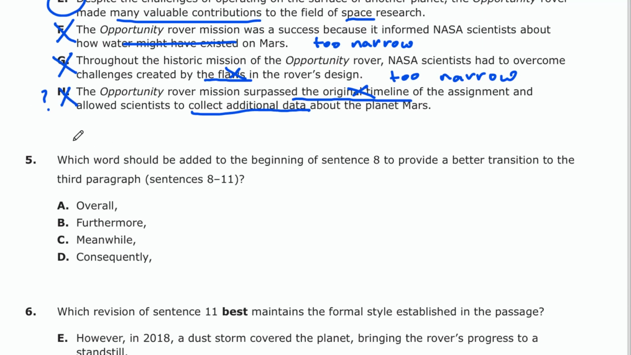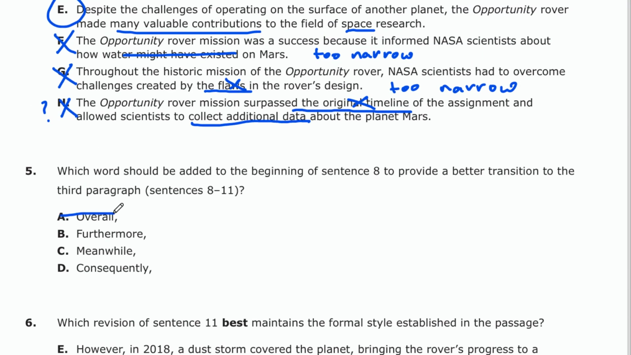Overall, no, we're not going to say overall. That doesn't indicate that we have other contributions other than water, finding evidence of water. Consequently, no, those secondary contributions of finding craters, etc., were not a result of the previous paragraph that we found water. Furthermore, yeah, this could be an additive point, right? So that's a possibility. And meanwhile suggests it's occurring at the same time. That's possible too. So this could be a difficult question.